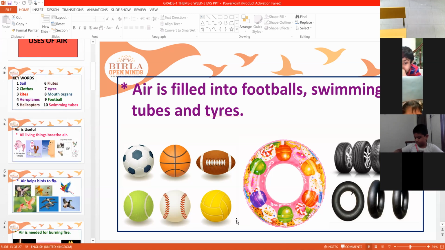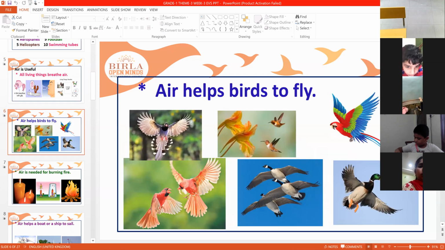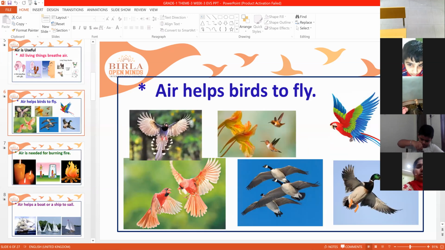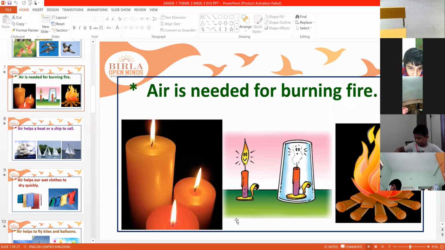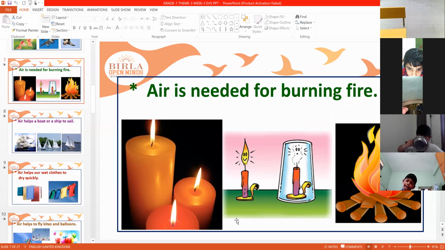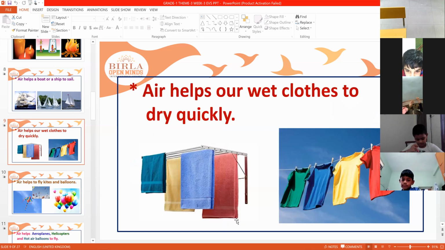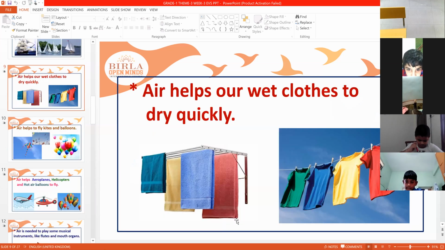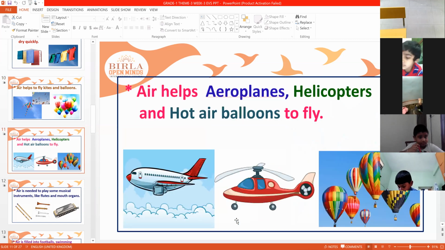Once again, living things need air because they breathe air. Birds fly with the help of air. Air is needed for the burning of fire. Air helps a boat or a ship to sail. Air helps our wet clothes to dry quickly. Air helps to fly kites and balloons. Air is also a means of transportation.